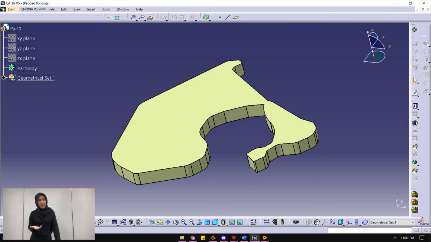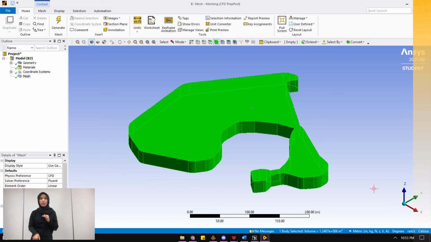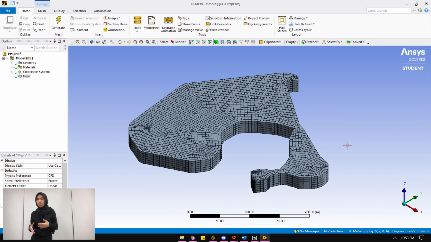During generation, I have used Catia V5 to design the model of Setapak Jaya Pond using the parameters in Google Earth. The size obtained is similar to the real-time size of the pond. The pond was then extruded into the depth of the pond at 4.3 meters deep. It was saved as IGS and imported into ANSYS. In ANSYS, the model is then meshed into a maximum size of 5.0 meters and element size of 50 meters, and the result is as shown.